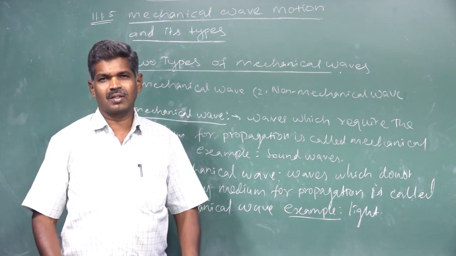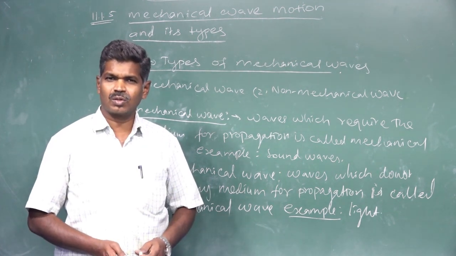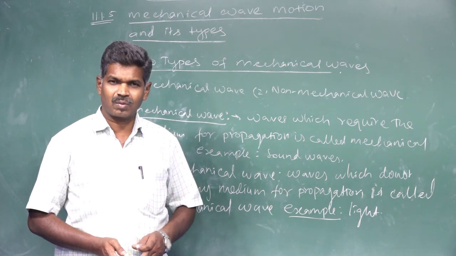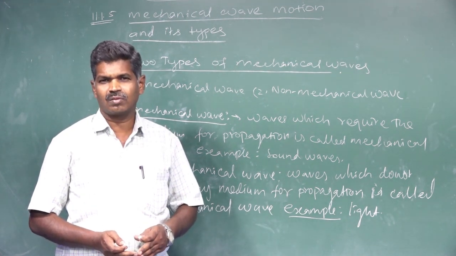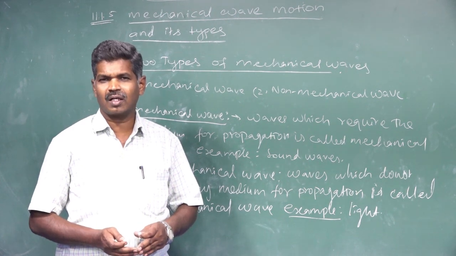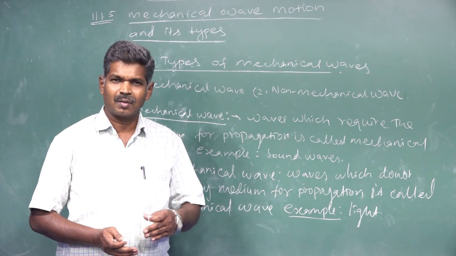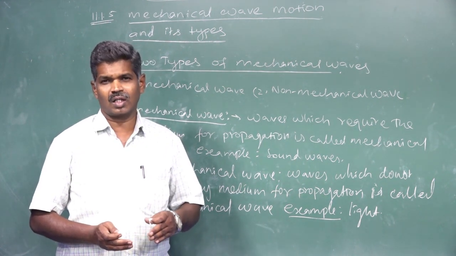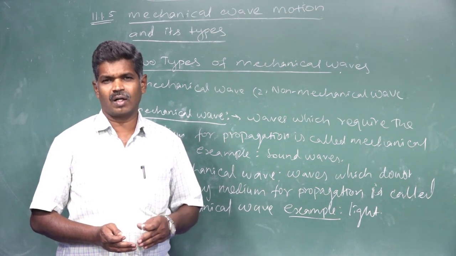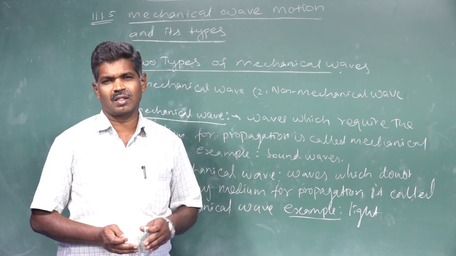So, based on the medium requirement, waves are classified into two types: mechanical and non-mechanical. Waves which require a medium for propagation are called mechanical waves. Waves which do not require a medium for propagation are called non-mechanical waves.